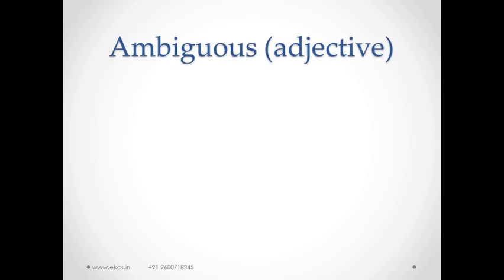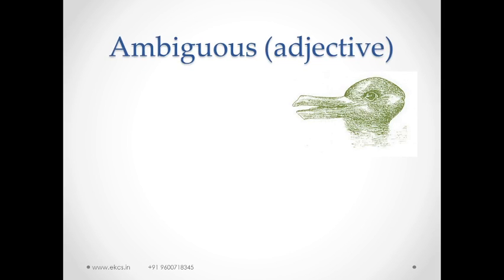Next word: ambiguous. It is an adjective. We can see in this picture, you can think the picture as a duck, then it's a part of the duck, or you can see this picture as a rabbit and this one as ears. So it is ambiguous. The same picture is there. We don't know whether it is drawn as a duck or rabbit. So it is unclear or doubtful in meaning.